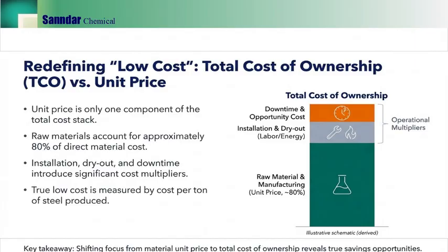So the decision metric should shift toward cost per ton of steel produced, because that automatically captures life, repair frequency, and productivity loss. The main takeaway here is, once we look at TCO, we see many savings opportunities that are invisible if we only debate unit price.